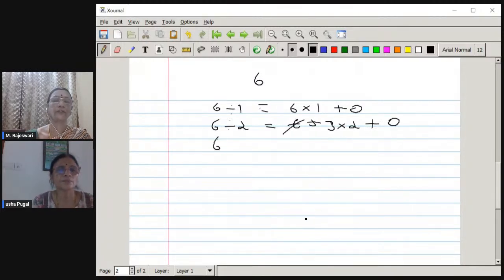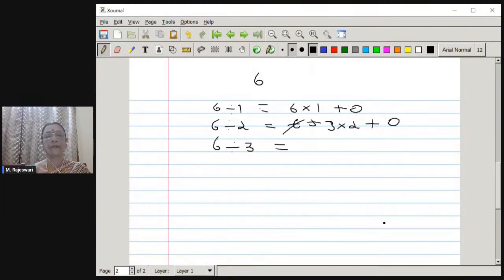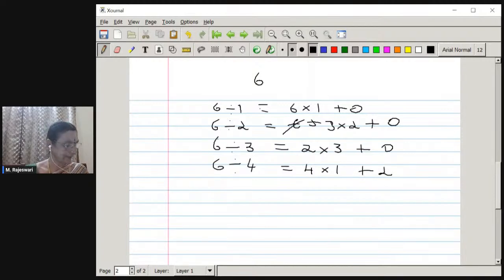Suppose 6 is divided by 3. You write 2 as the quotient, so 2 into 3 plus the remainder 0. Now what happens if you divide 6 by 4? The 4 divides 6 only one time, and 6 minus 4 gives 2 as the remainder.